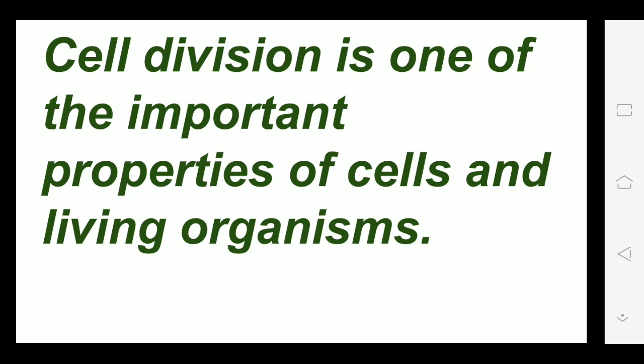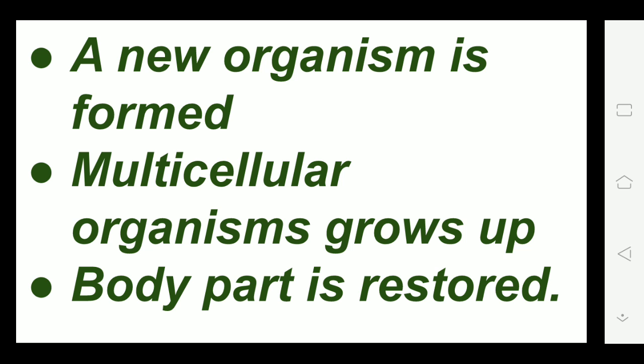Cell division is one of the important properties of cells and living organisms. All living organisms undergo cell division, from prokaryotic, one-celled organisms to multicellular organisms. Why is cell division necessary for us? First, a new organism is formed due to cell division. Second, multicellular organisms grow up. Small children grow slowly, their height and weight increase; all this happens due to cell division. Third, body parts are restored. Whatever body part gets damaged, that body part is restored.